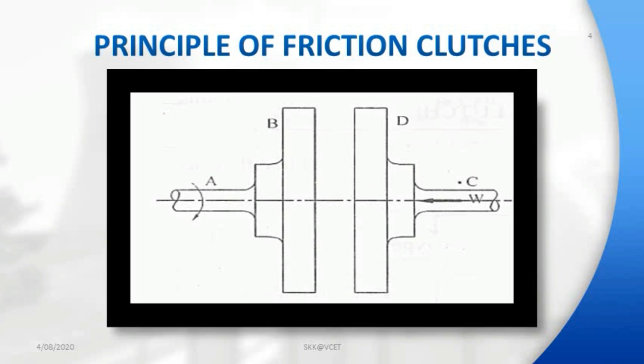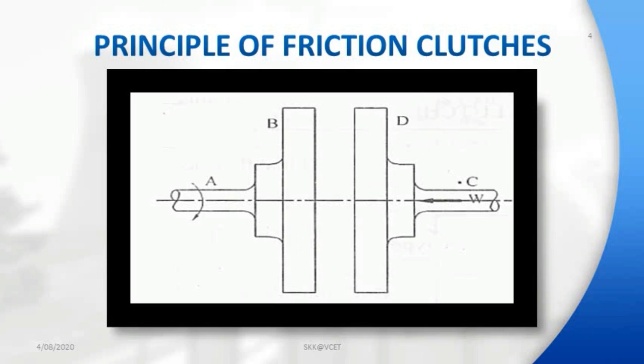The friction force between B and D causes power transmission between them, and D starts revolving. The speed of D depends on the friction force, which in turn depends on the force W applied. The clutch is said to be fully engaged when the speed of B and D becomes equal.